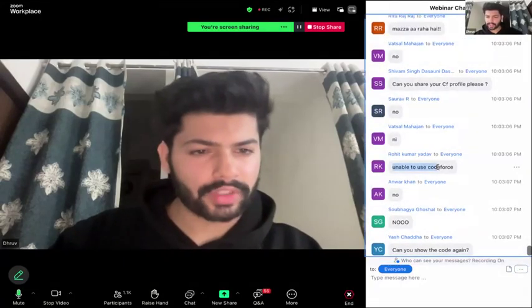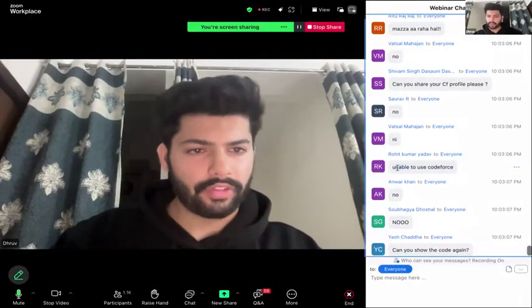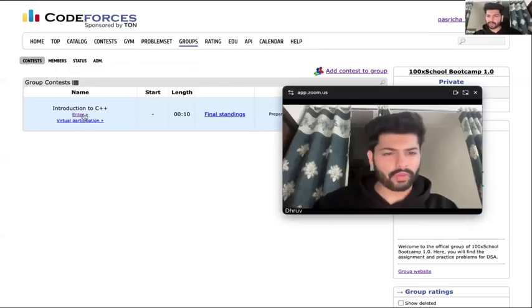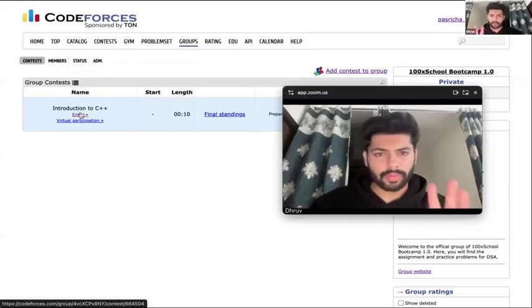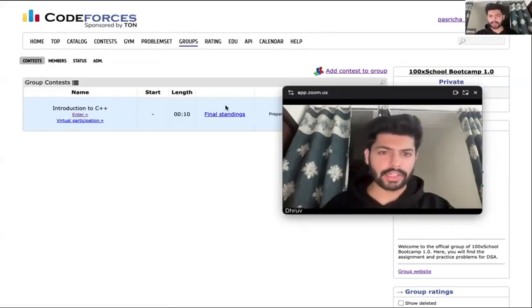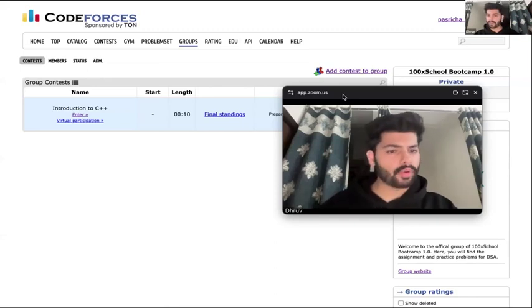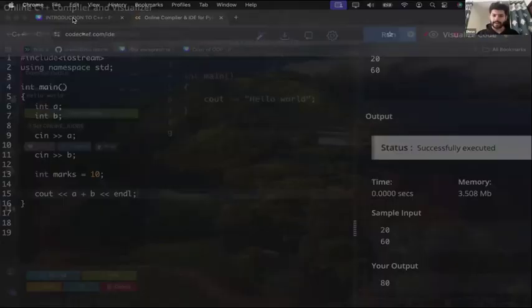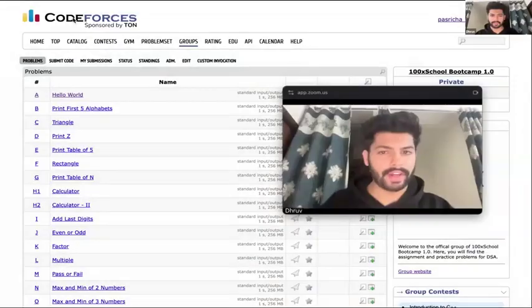Unable to use Codeforces. So Rohit, I'll help you. Do not worry. If you're not able to submit here, what you can do for now is, I hope everyone is able to see the problems. The first problem is hello world, then the subsequent problems. You can solve them locally on your IDE, and once the class ends, you can submit that on Codeforces. Just write the code for that and submit it later on.